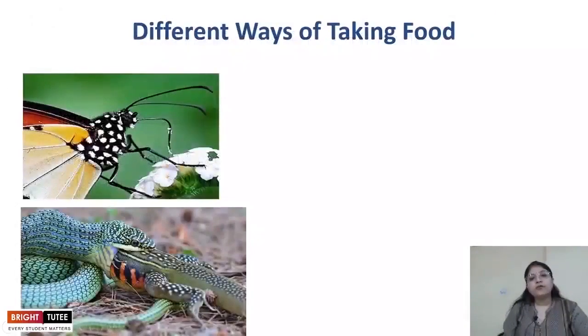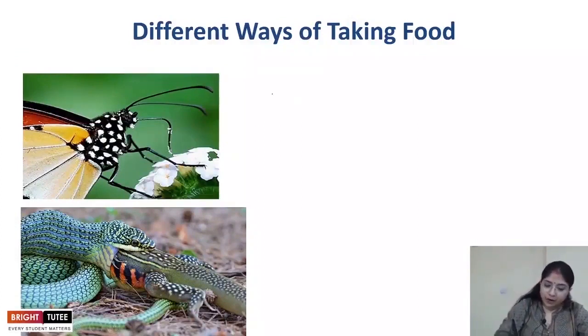So we are going to talk about the different ways of taking food by organisms. When we talk about human beings, we eat by picking up the food with our hand, biting it and then chewing it. We are going to discuss this process in detail when we talk about digestion in human beings. For now, we just need to understand that taking the food and eating it is the intake of food in the body. Different organisms have different ways in which they obtain their food.